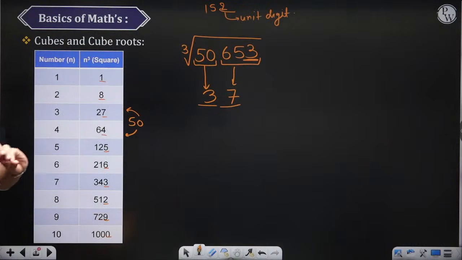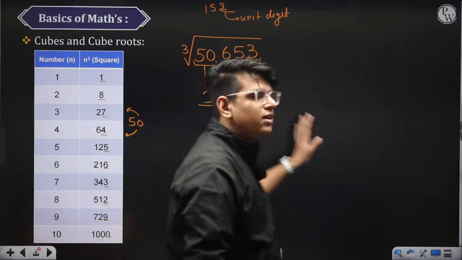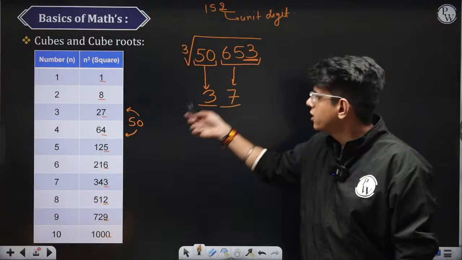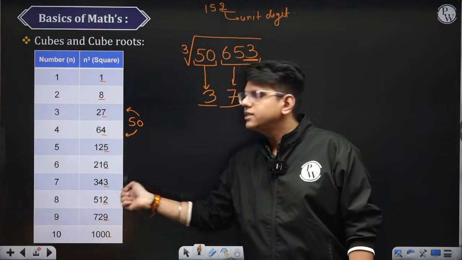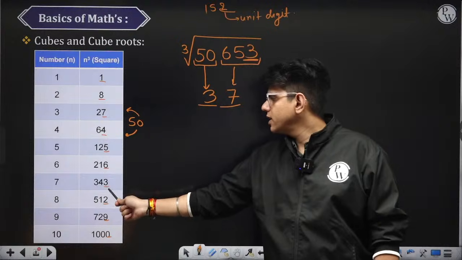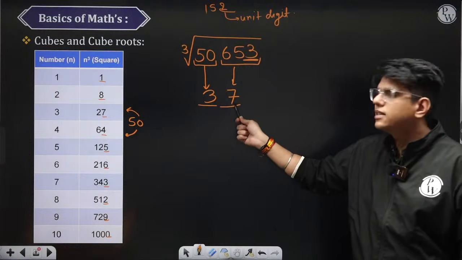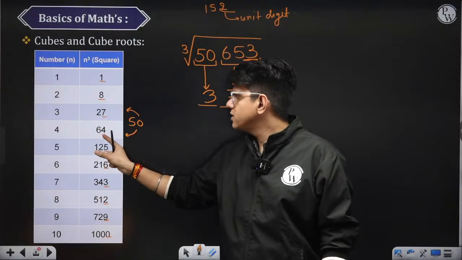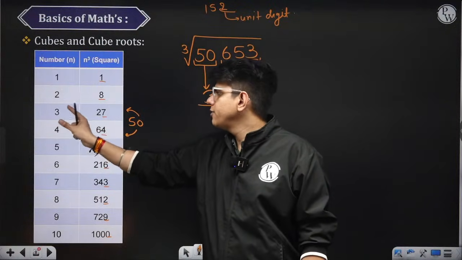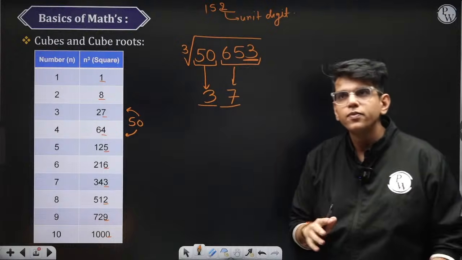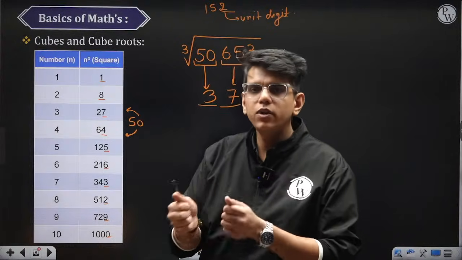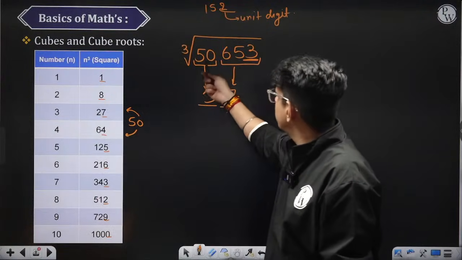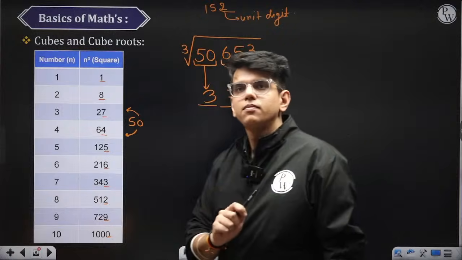First of all, what we will do is take the last 3 digits aside and check the unit digit. We will check in which cube we are getting the same unit digit. Here 7 cube was giving us 343, unit digit 3, so the last digit was 7. The remaining part was falling between 27 and 64, and hence we took the lesser value, which is 3. You can check: take a calculator, multiply 37 three times, and you will find the number comes out to be 50653.